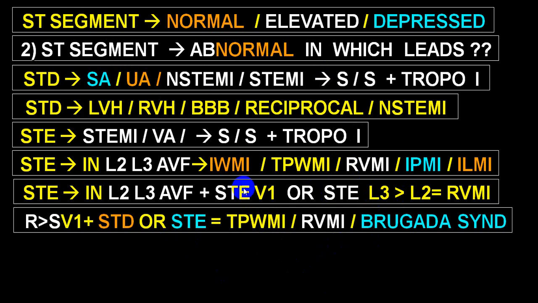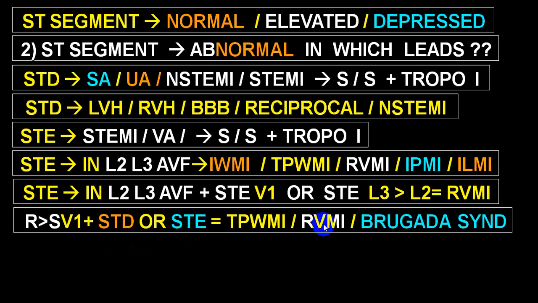All these criteria we put into STEMI equivalence. And if there is an R wave taller than the S wave in V1 and there is an ST depression in V1, V2, V3, or there is an ST elevation in V7, V8, V9, keep it in mind, it can be true posterior wall MI.